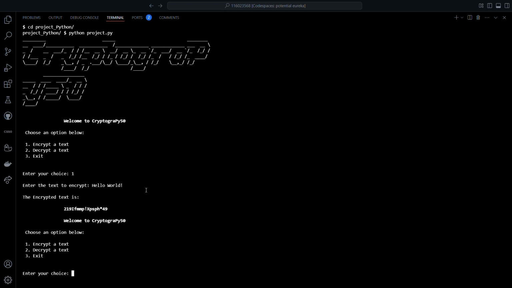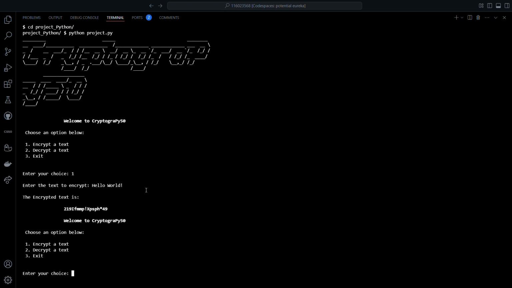It contains first 3 digits, then some text and symbols, and last there are 2 digits. So these first 3 digits and last 2 digits are nothing but the key that is being used to encrypt the text. It is attached at the end and the beginning of the encrypted text, so that we don't need to actually maintain a key all the time. So it is instantly passed on along with the encrypted text.